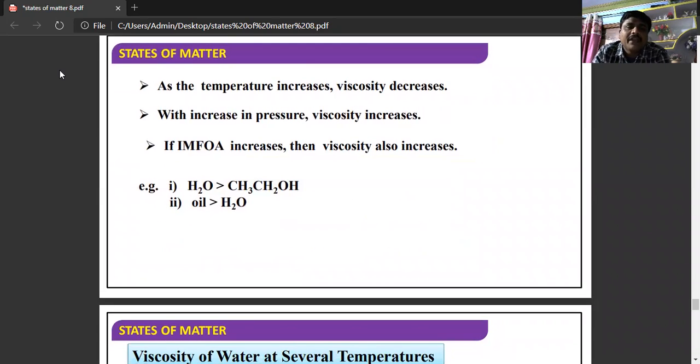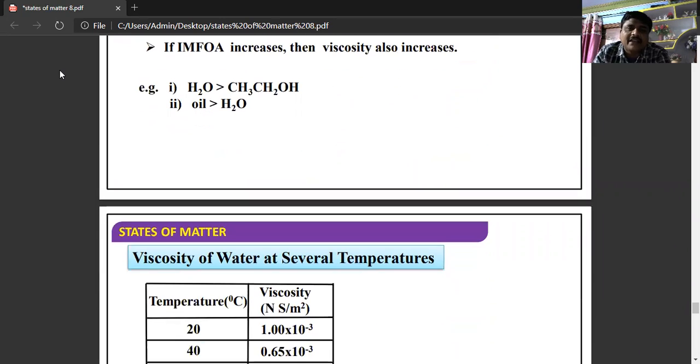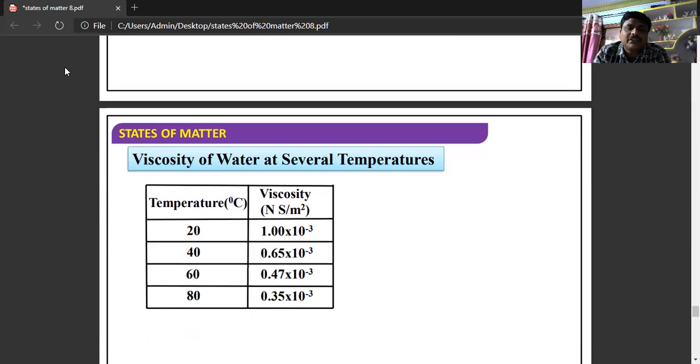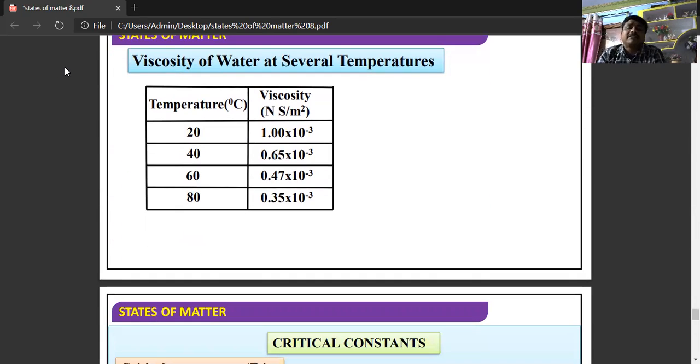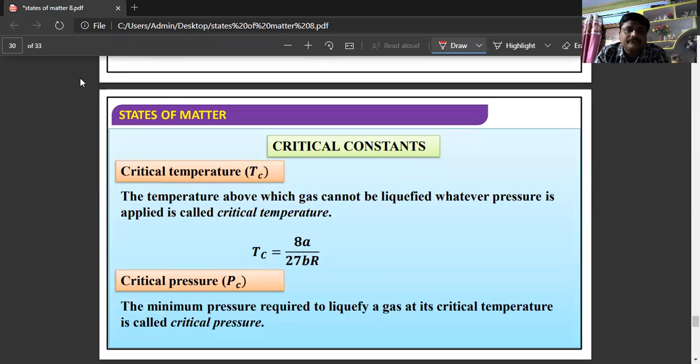See here, H2O is greater than ethyl alcohol, and oil is greater than H2O. These are the viscosities of water at several temperatures.